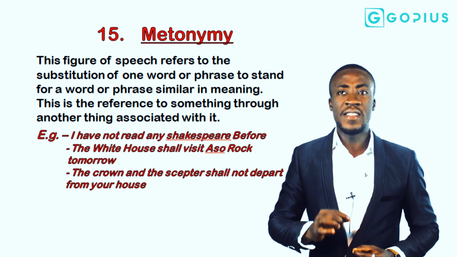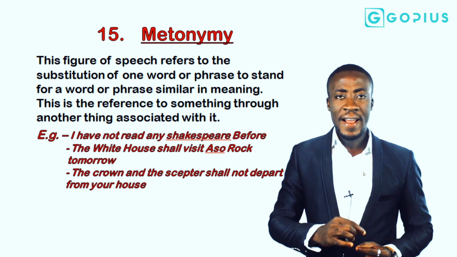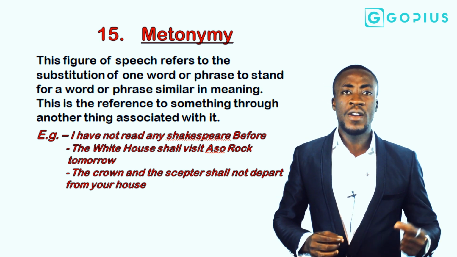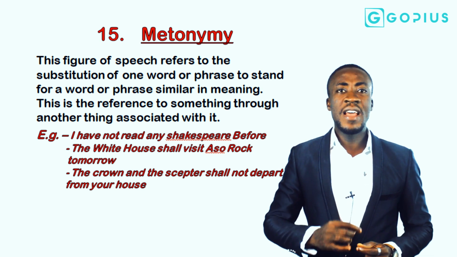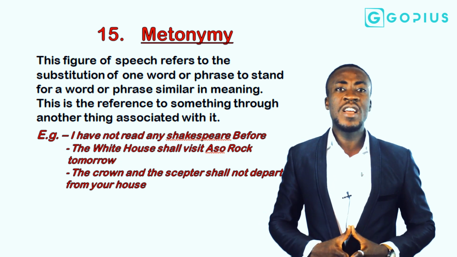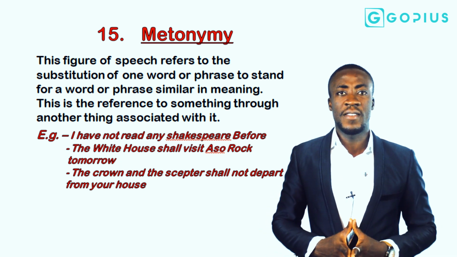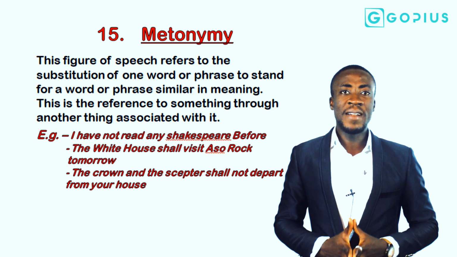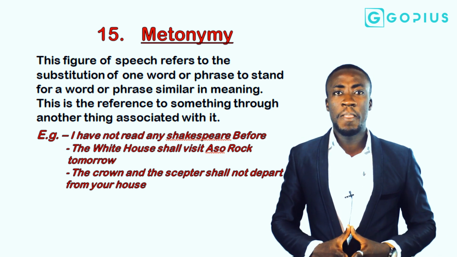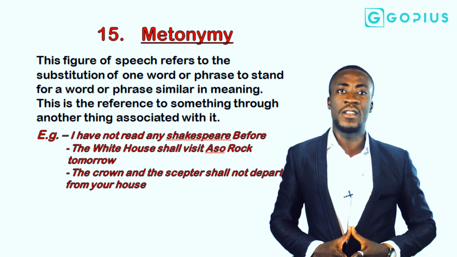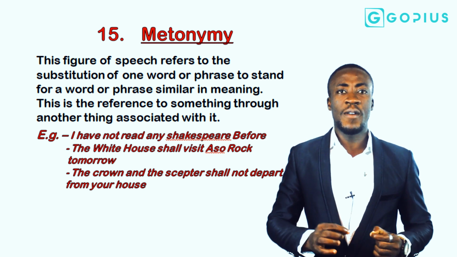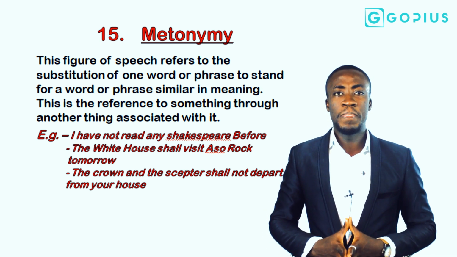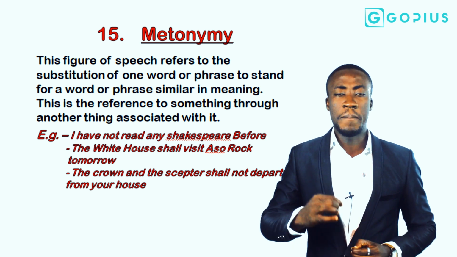The White House shall visit Aso Rock tomorrow. The White House and Aso Rock, therefore, in that context, respectively talk about the seats of the American and Nigerian presidencies. When we say the White House is visiting, we are talking about the visit of the American president. When we talk about Aso Rock, we refer to Nigeria's presidency. That statement simply means that the President of America will visit the President of Nigeria. But we can see the seats of the governments of these two countries used to represent their leaders. These expressions will be said to be metonymy.